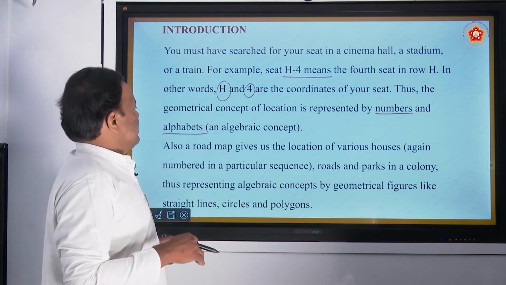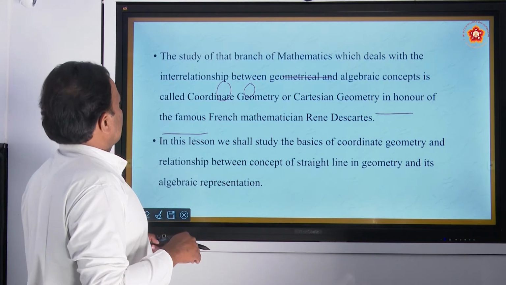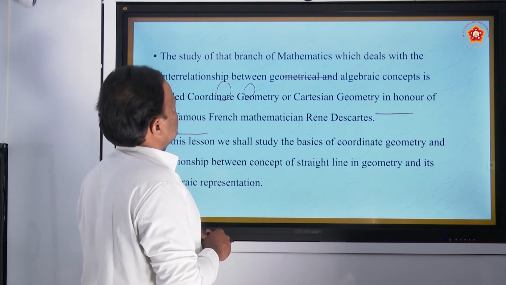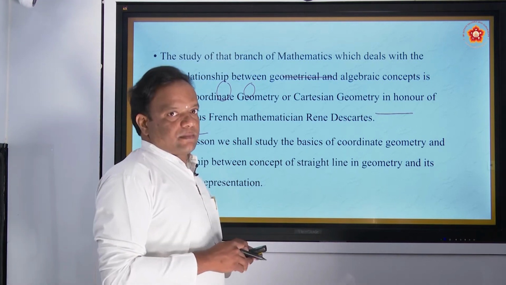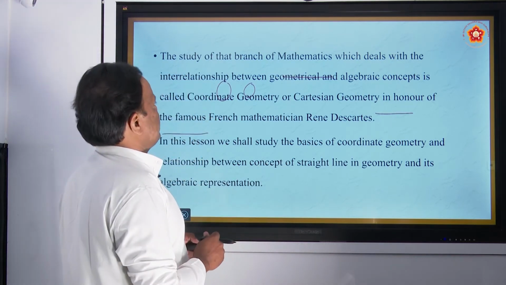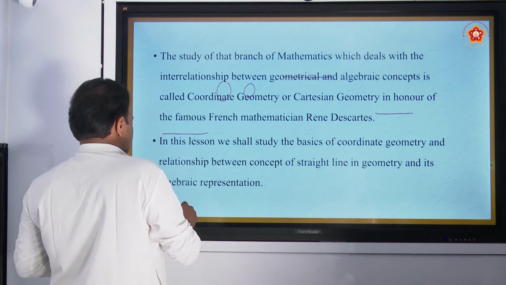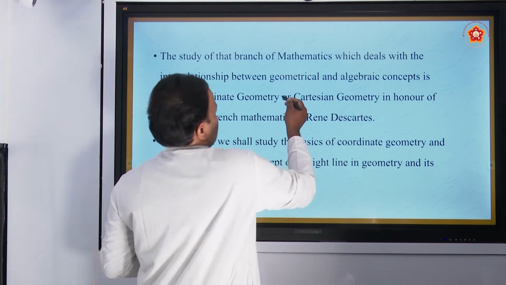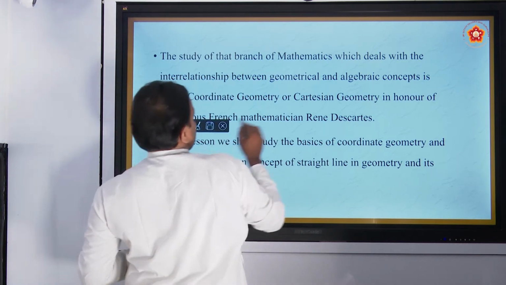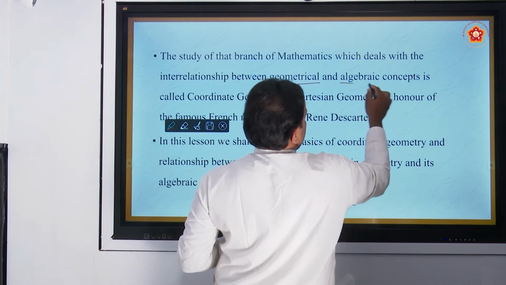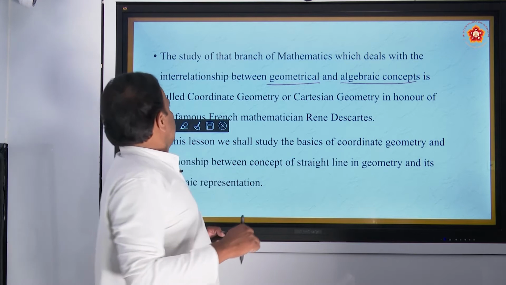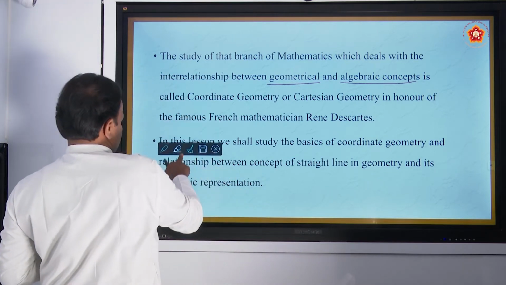Okay, let us move to the next slide. The study of that branch of mathematics which deals with the interrelationship between geometrical and algebraic concepts is called coordinate geometry.